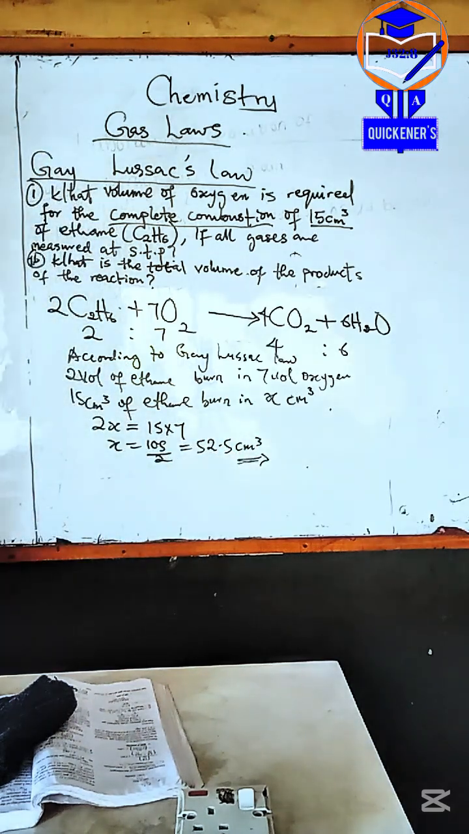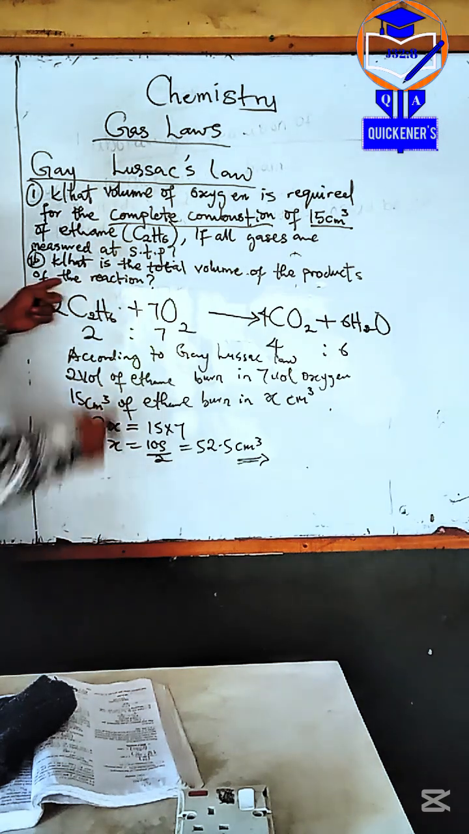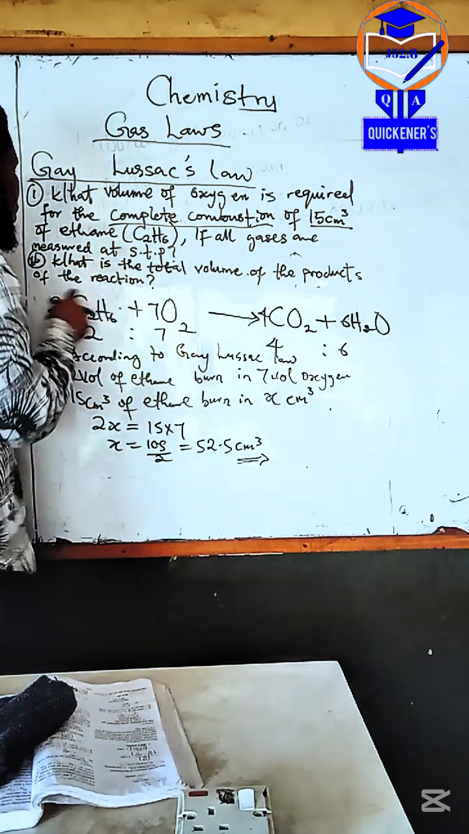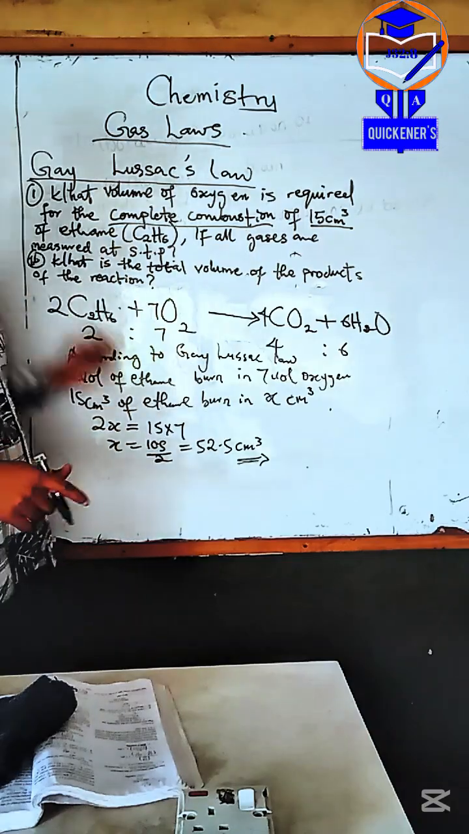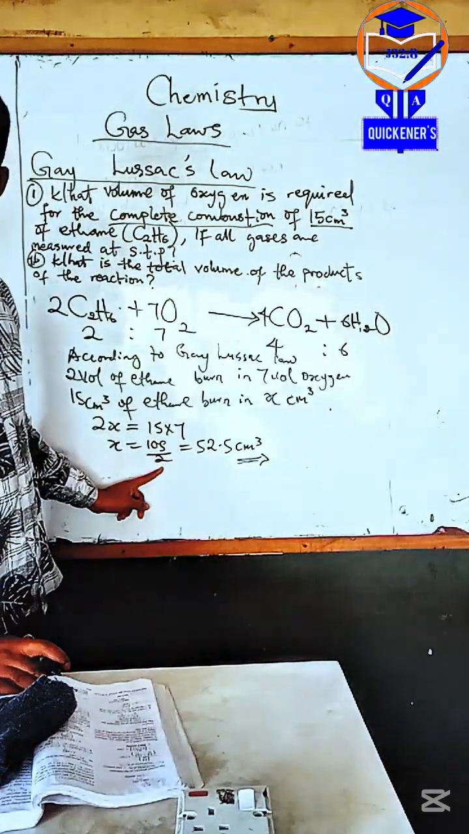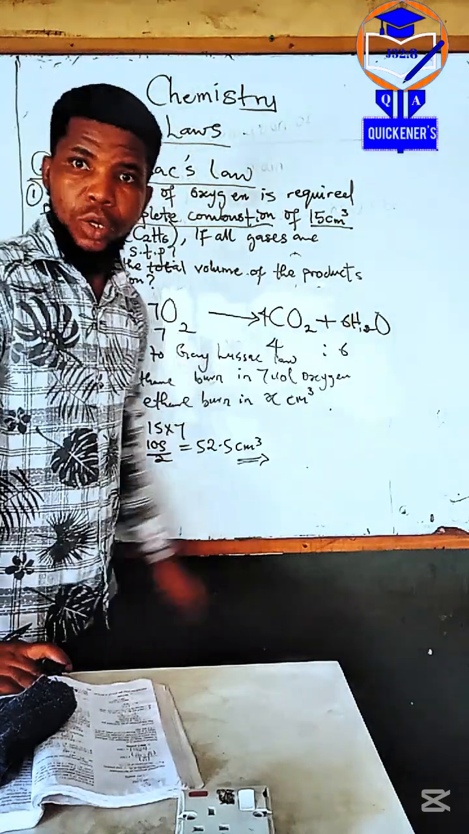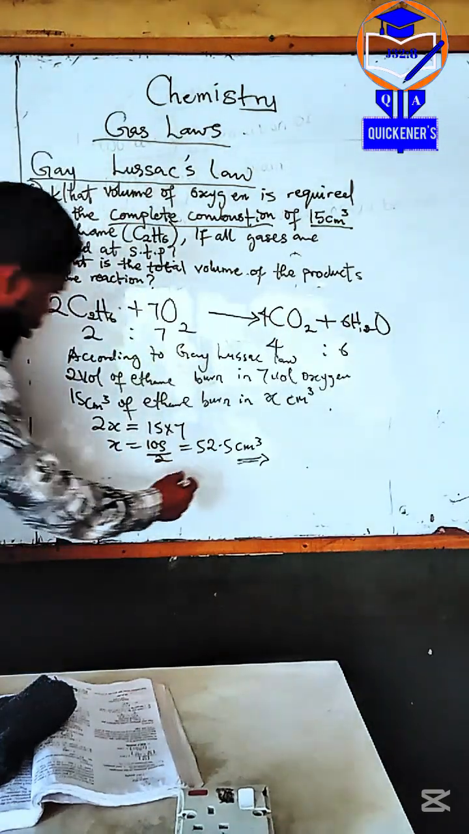Yes, sir. We got this from balancing the equation. Good. So let's get the volume. What is the total volume of the product of the reactant? So when you put the total volume of the product, this one and this one. This is the first answer. So the next answer is the volume of this. The same way, we are going to compare it.